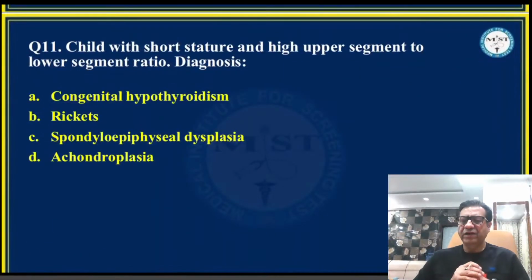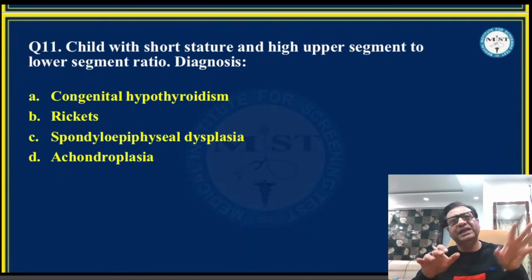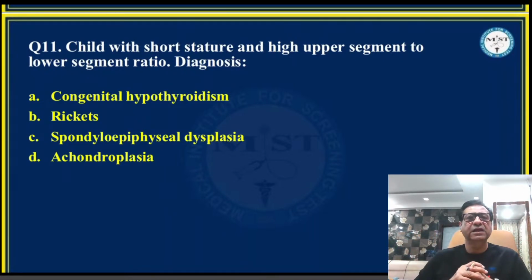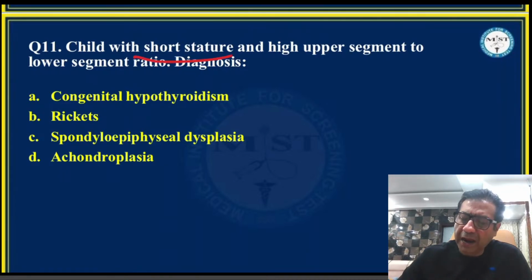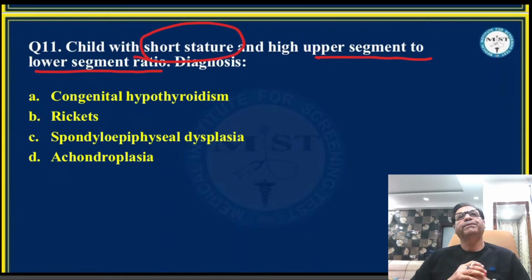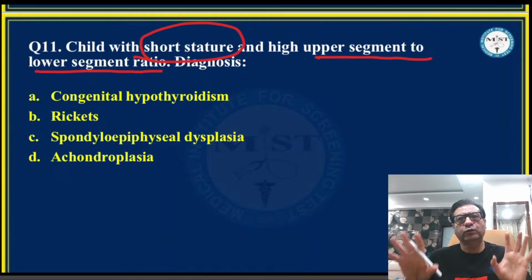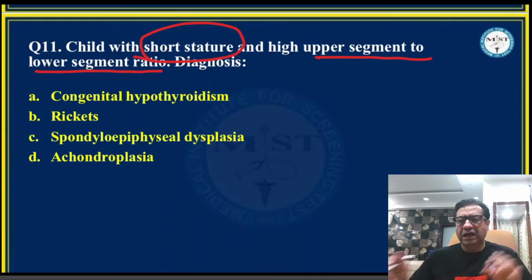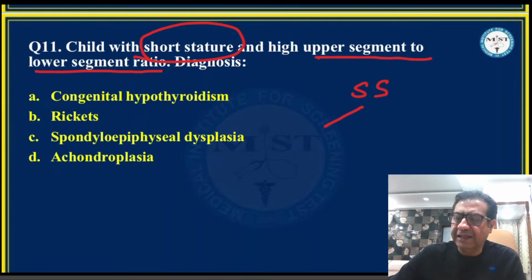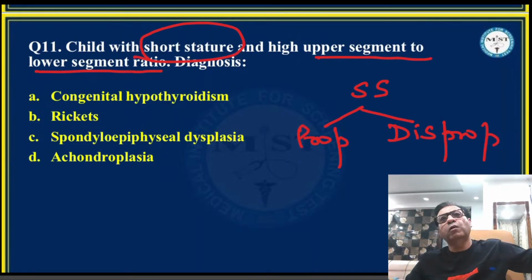Coming to question number 11, students were telling this question in different ways. Apparently, the child had short stature and the child's upper segment to lower segment ratio was mentioned. Again, if you have attended the class, you should have been able to answer the question, whatever it was. I've told you that short stature in children can be either proportionate or disproportionate. I'm going by pathological short stature, not physiological short stature.